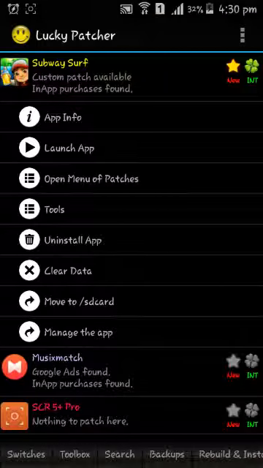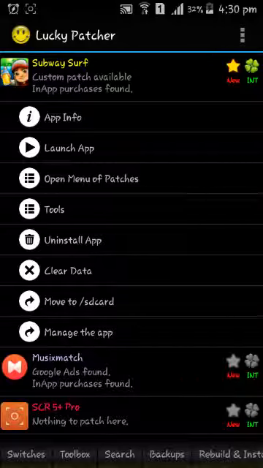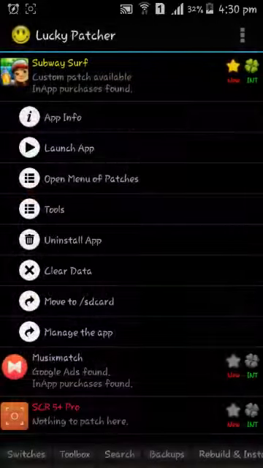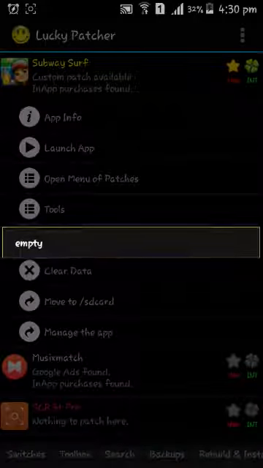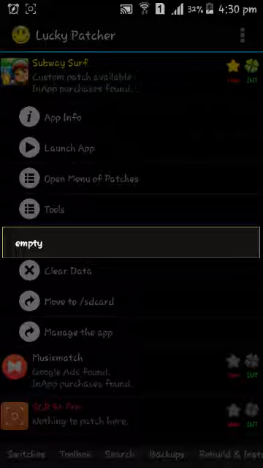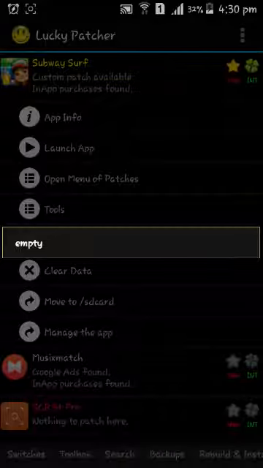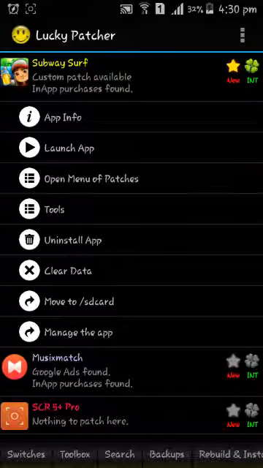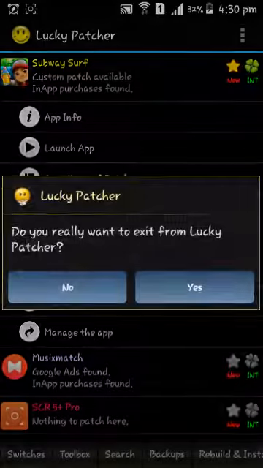So there you have it. And if you want to remove the bragging thing, you just click on Tools and remove selected saved purchases. It will remove the saved purchases, and every time you click on it, it will reroute to the Lucky Patcher hacking simulator. I think it is a simulator. Well, so that's about it.